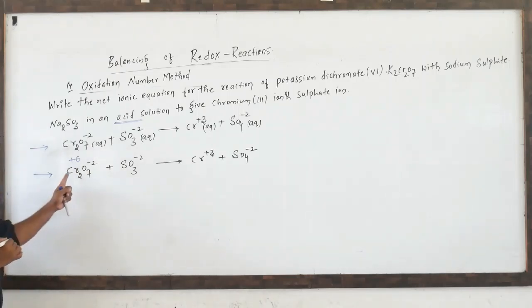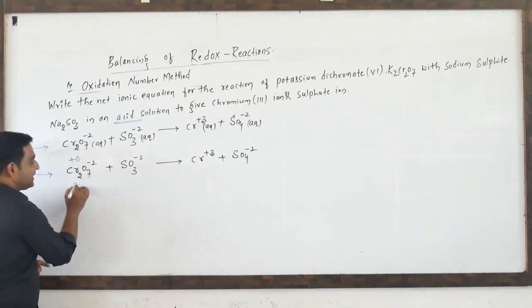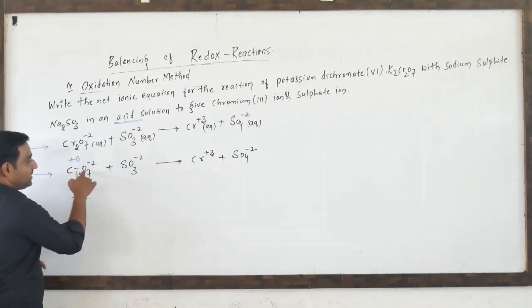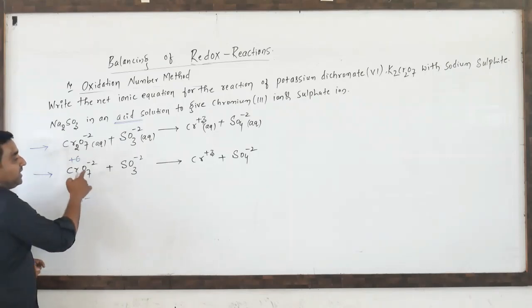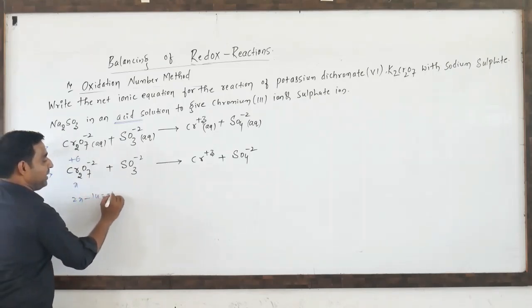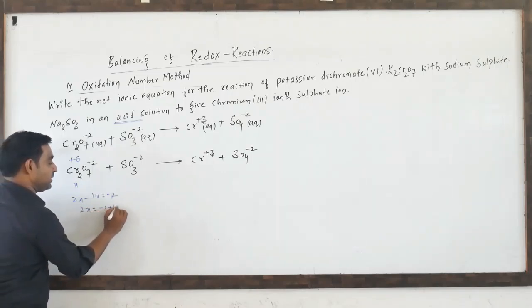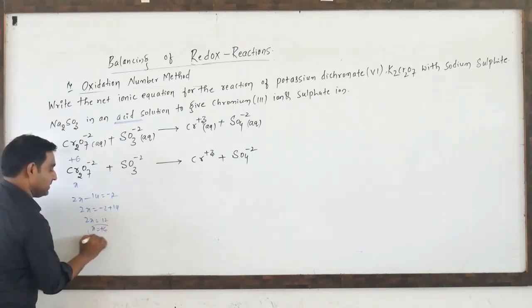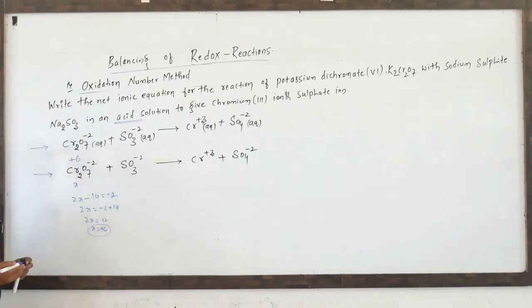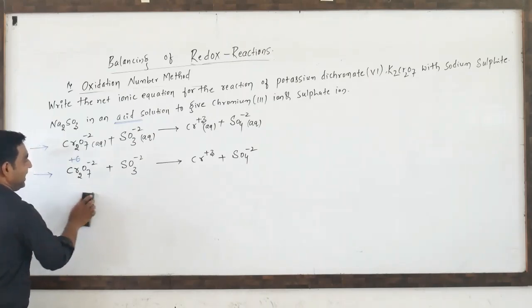If you have doubt regarding how to calculate the chromium oxidation number, write x for chromium. For Cr2O7 minus 2: 2x minus 7 oxygens, each oxygen having a -2 charge, so that is -14, equal to -2. 2x is equal to -2 plus 14, 2x is equal to 12, x is equal to 6. So that is written here, x is equal to +6. As we already discussed how to calculate this one.